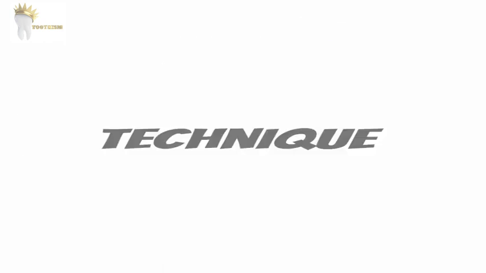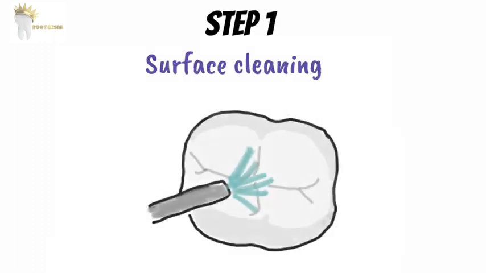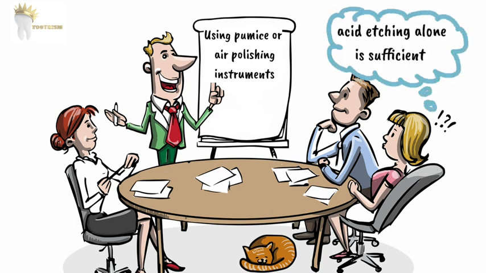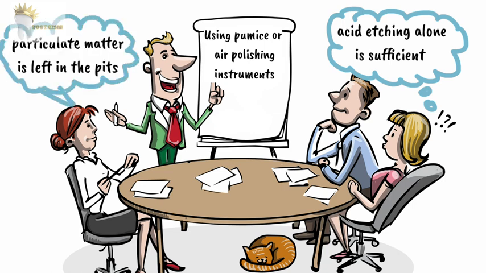Let's move on to the technique of sealant application. The first step is surface cleaning. The pits and fissures should be clean and free of excess moisture for good retention of the sealant, but the method of cleaning is a bit controversial. Some authors have suggested using pumice or air polishing instruments to clean the pits and fissures before acid etching. At the same time, others believe that acid etching alone is sufficient for surface cleaning. There's also another school of thought which says that when pumice or aluminum oxide is used, particulate matter is left in the deep recesses of the pits. How it impacts the sealant placement is not yet determined.